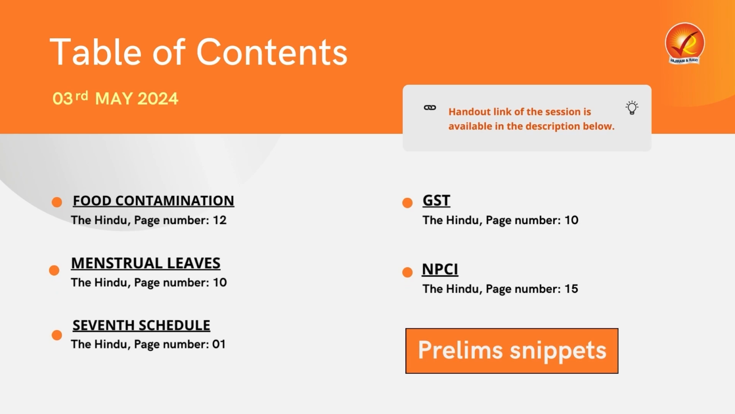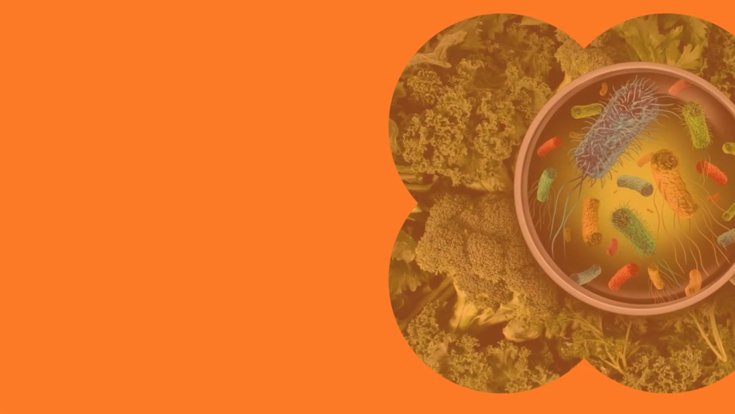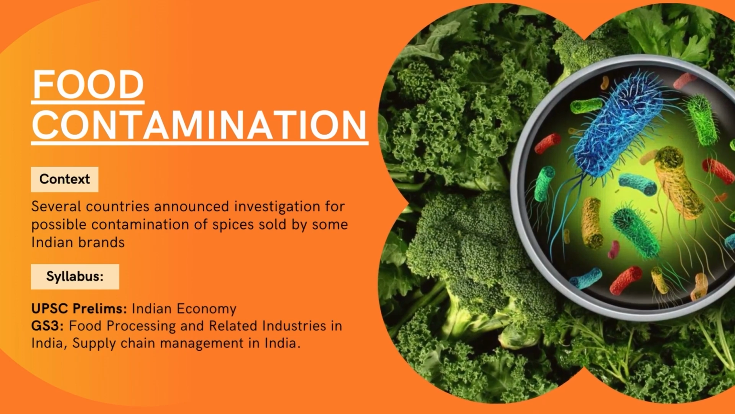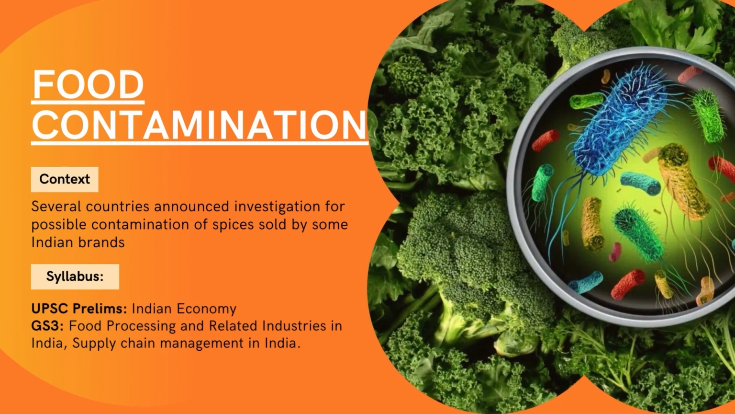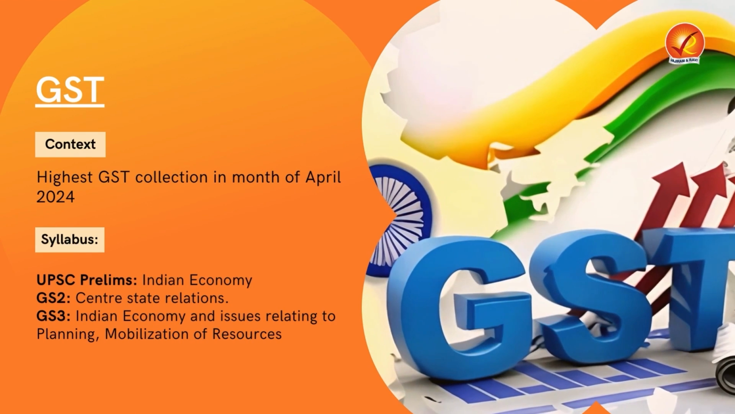Today, we will be discussing some important topics that have appeared in The Hindu and the Indian Express newspapers that are very relevant for your exam. The first topic is related to food contamination and related issues. After that, we will be dealing with our second topic, that is Goods and Services Tax.